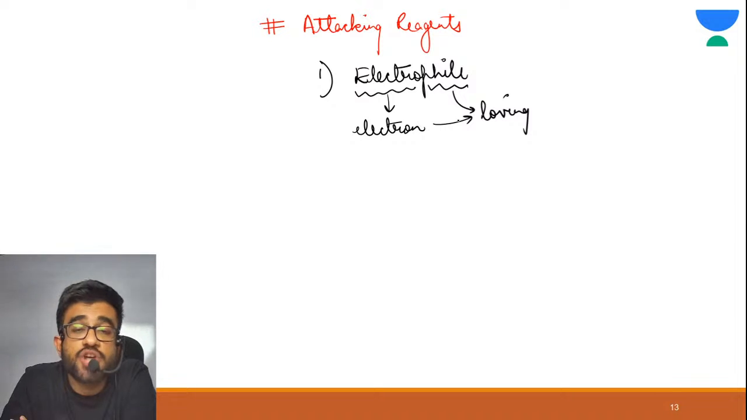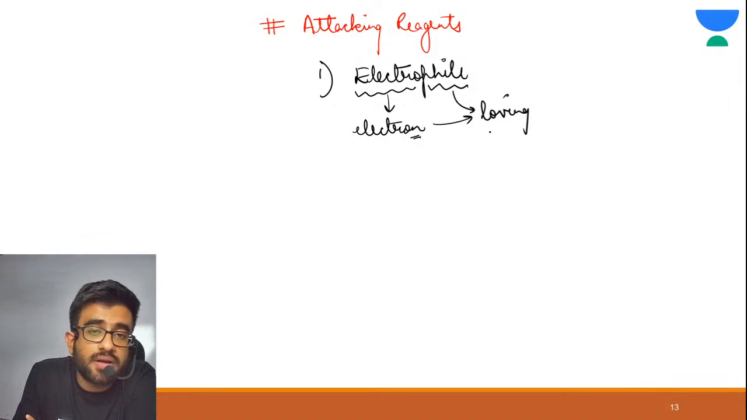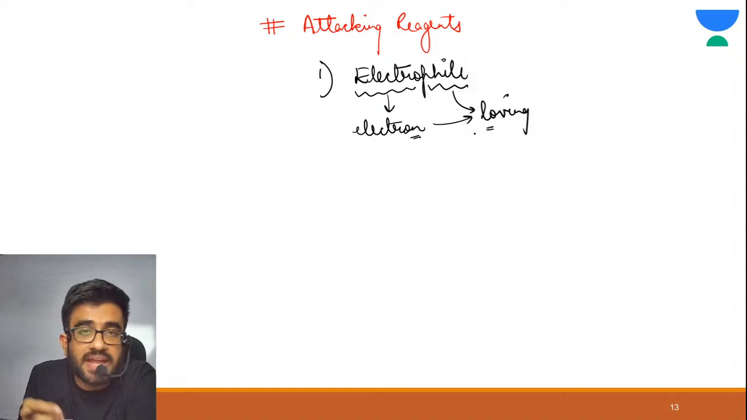What would be the charge on these electrophiles? No, they love electrons. So if they are loving electrons, they are loving negative charge. So if they are loving negative charge, they must be having what? Positive charge.